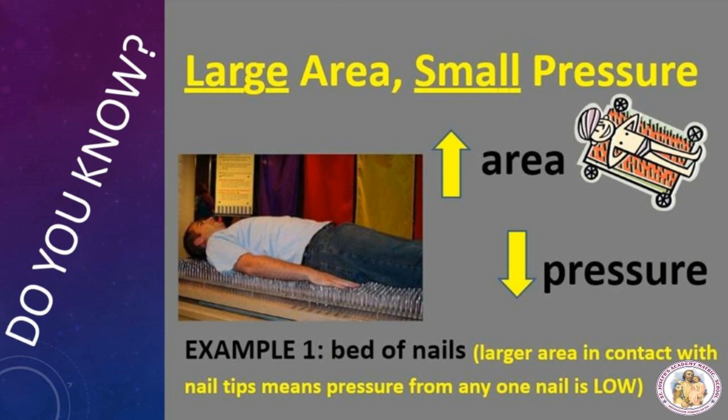Why is it very painful when a single nail pricks our body? Why is there less pain when you lie down on a bed of nails? This is because the area of contact is more. A larger area in contact with the nail tips means the pressure from any one nail is very low. So, larger area and less pressure.